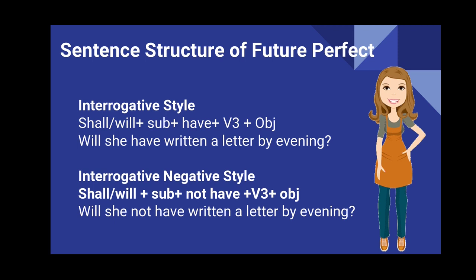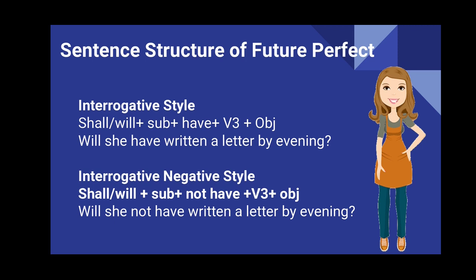And the same sentence we will change into interrogative negative style. For this style we will follow the construction: shall or will first, then the subject, then not have, after that the third form of the verb and then the object. So the example would be: will she not have written a letter by evening?